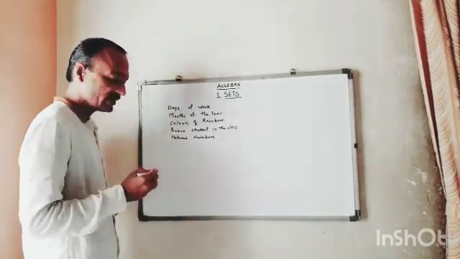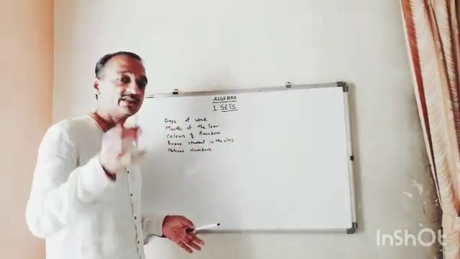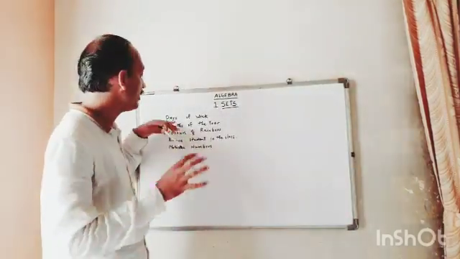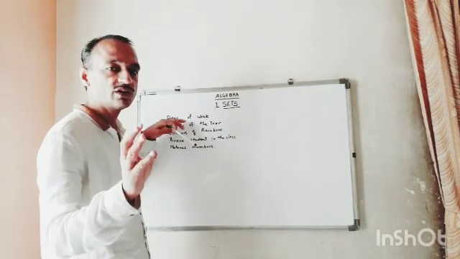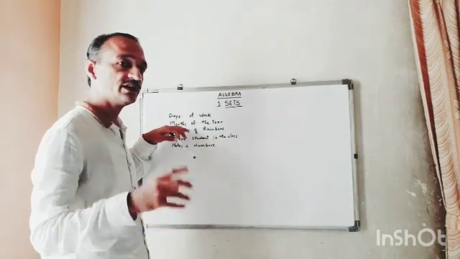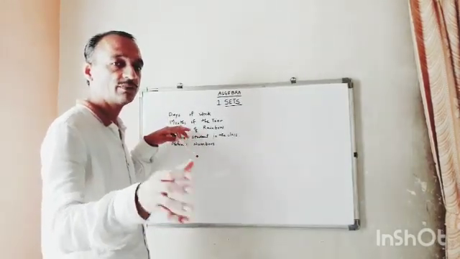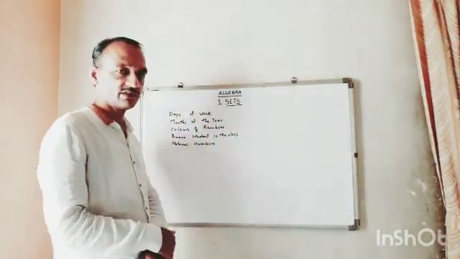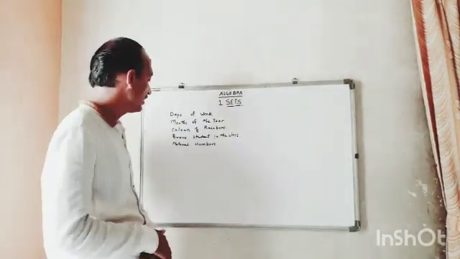Now this everything you all are aware of. When we say days of the week, at the same time some particular names are emerging before us. That is days of the week: Monday, Tuesday, Wednesday, Thursday, Friday, Saturday, Sunday. Months of the year: January, February, March, April, May, June, July, August, September, October, November, December. Whereas colors of the rainbow we all are familiar with: violet, indigo, blue, green, yellow, orange, red.